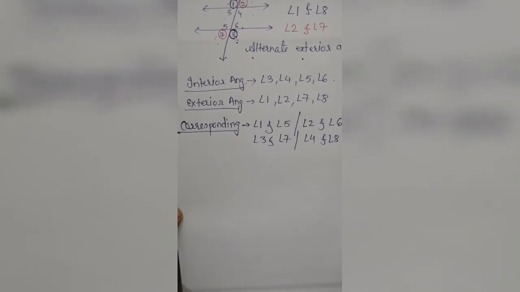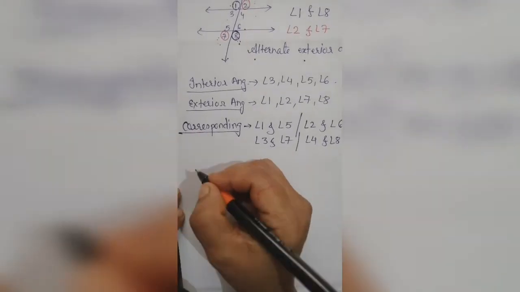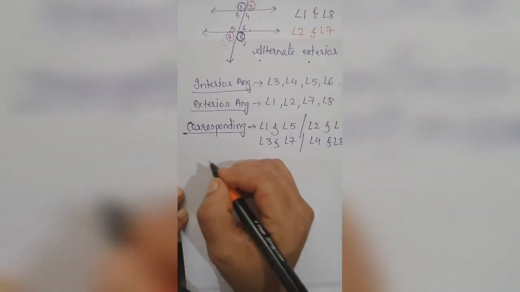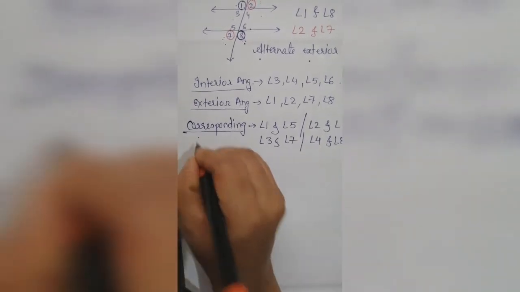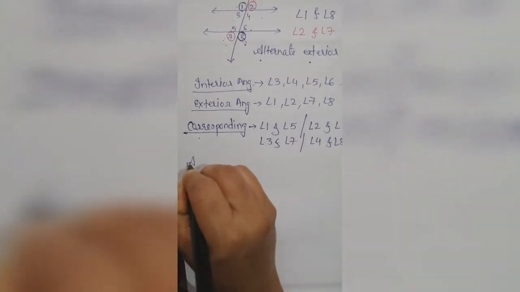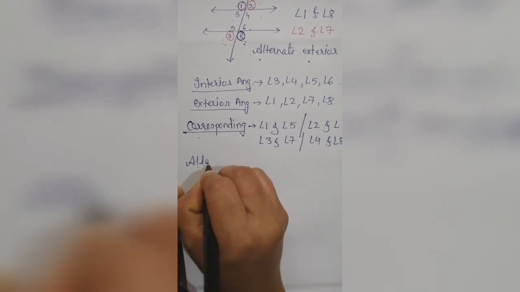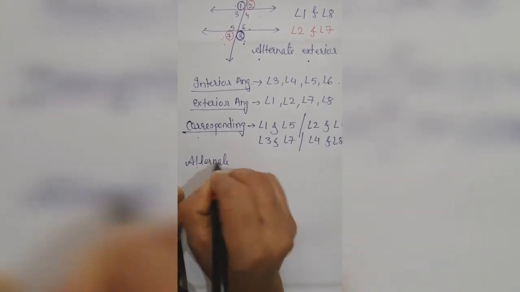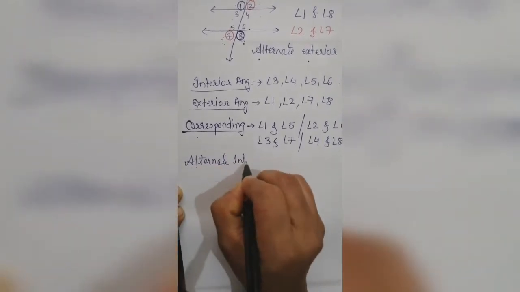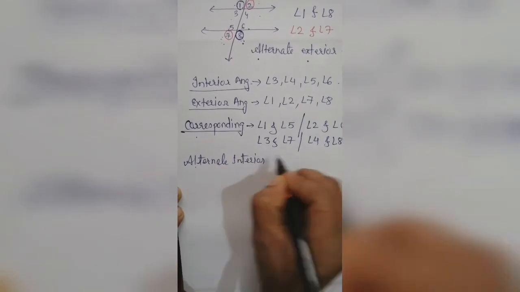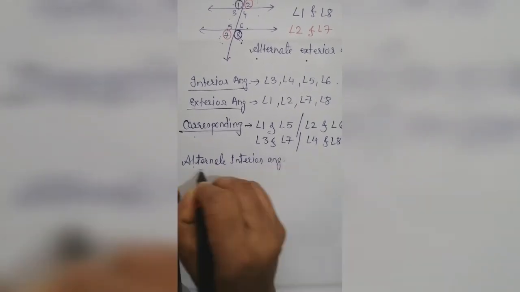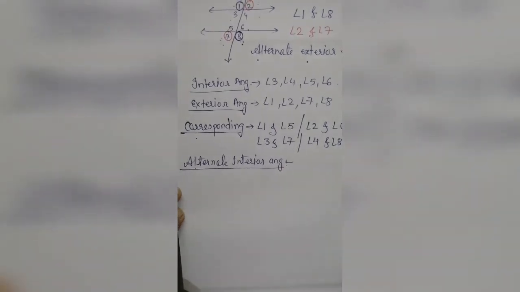Okay, next we have learned about alternate interior angles. This is a pair, this is also a pair.